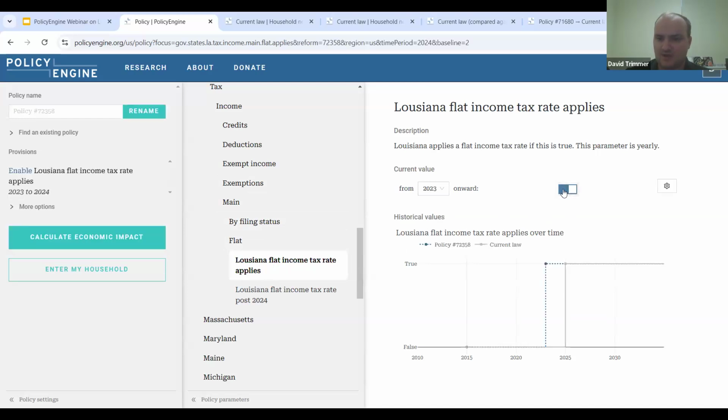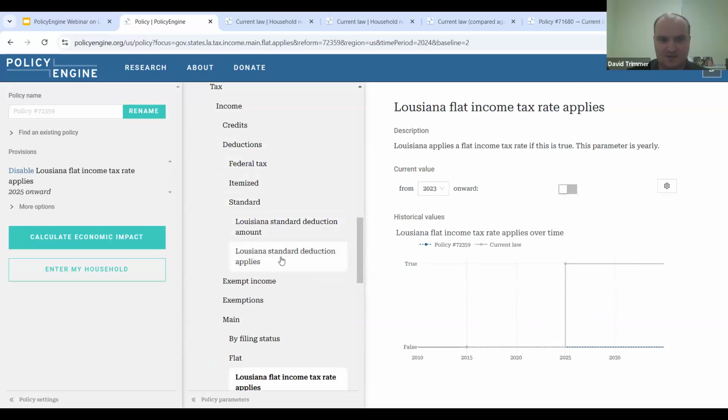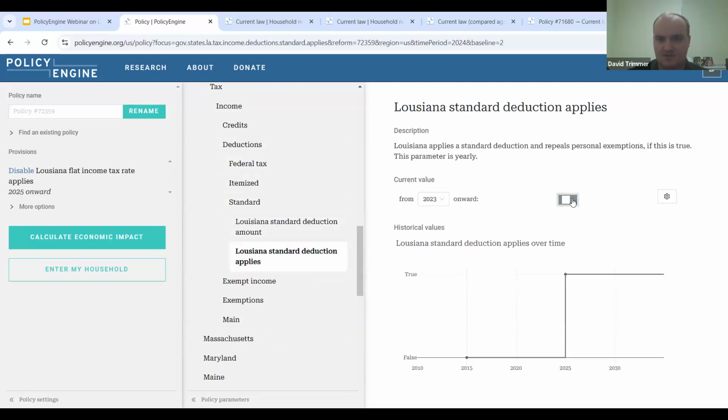So all we're going to do is change that to false. So now you can see the line go down here. So this is currently false. We're also going to do the same for the standard deduction. Exact same thing. We're going to change this to false.